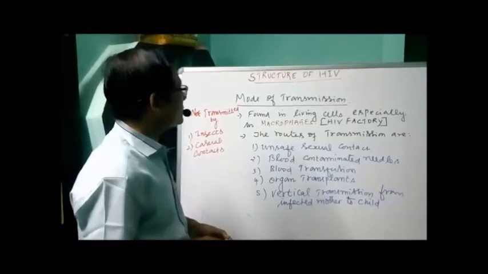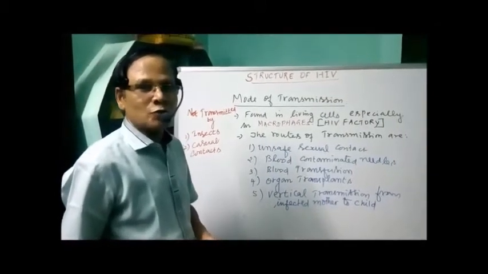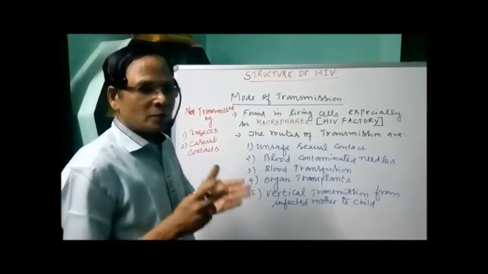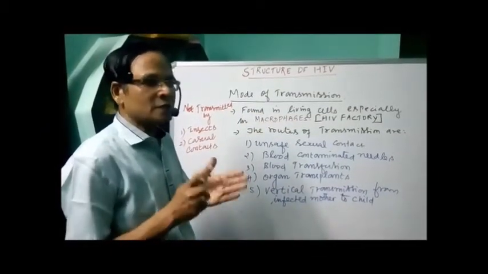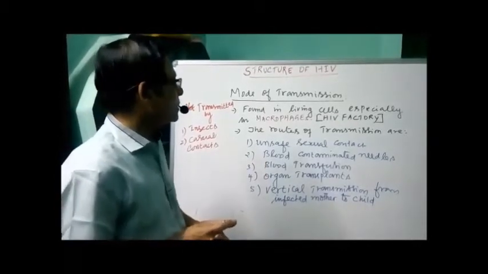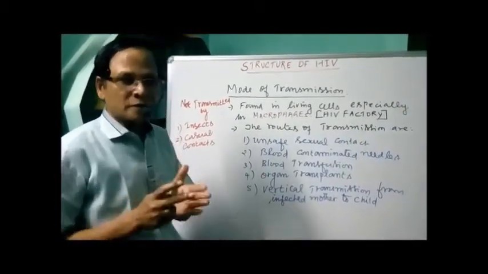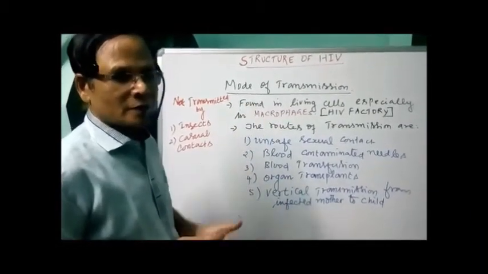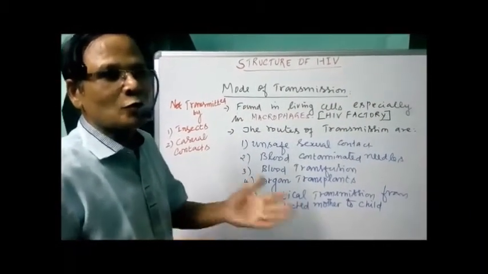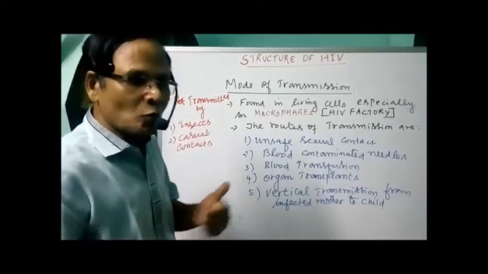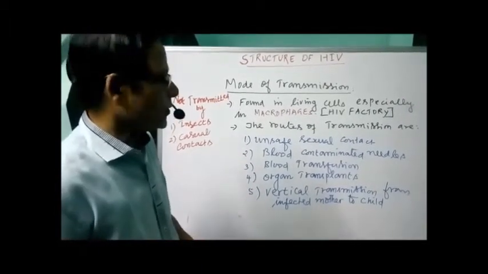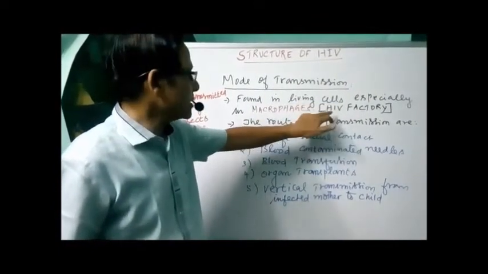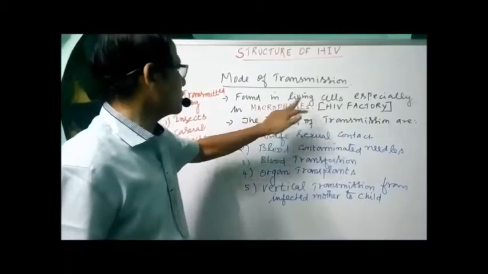How far do these viruses transmit from one individual to another? That is, what is the mode of transmission? The main mode of transmission is unsafe sexual contact. Normally the virus is formed in the living cells, particularly the macrophages of the human body. It multiplies more and more in the macrophages only. Hence the macrophages are called the HIV factory. So the HIV factory is nothing but the macrophage.